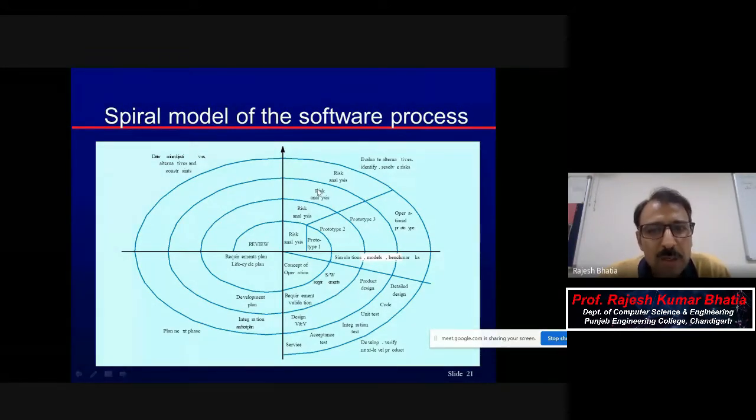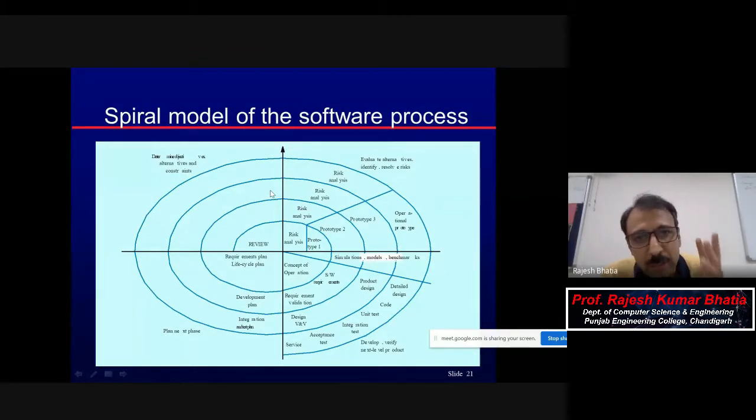Later on it will come and we will solve a few numericals related to that. So risk identification is one thing, that you identify the risk. Today's risk, for example, is that if I start from my home, it may rain. You identified it. Okay, then risk projections.